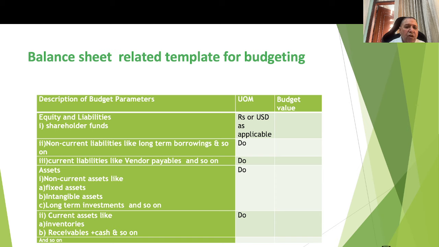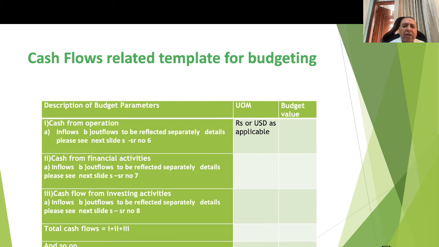These are also based on the inputs which have been previously received from the respective functional level budgets, and the unit of measure can be as appropriate. In the third column, budget values will be incorporated.